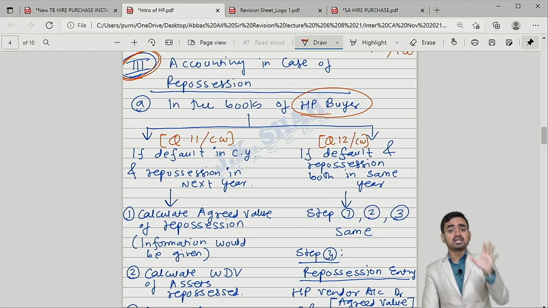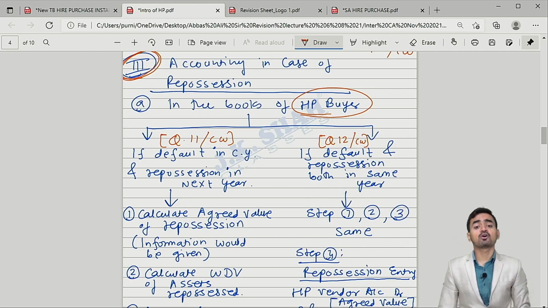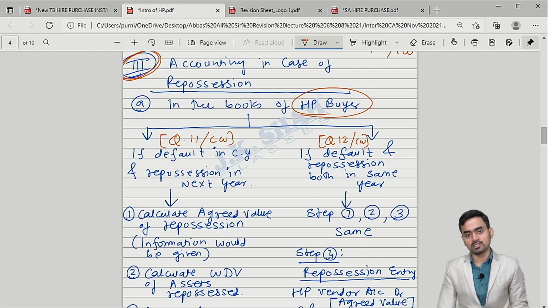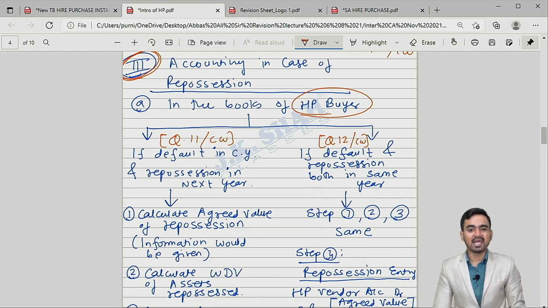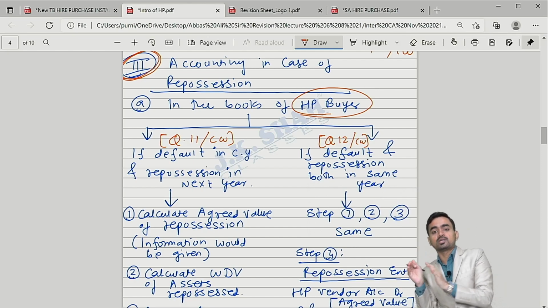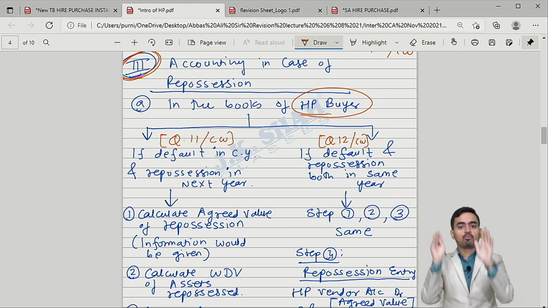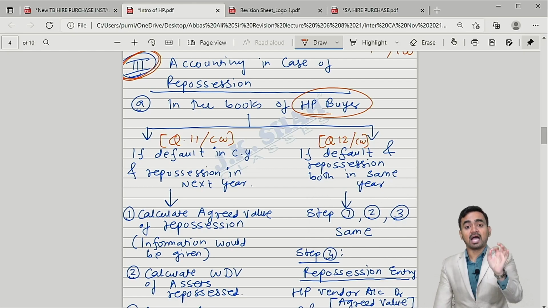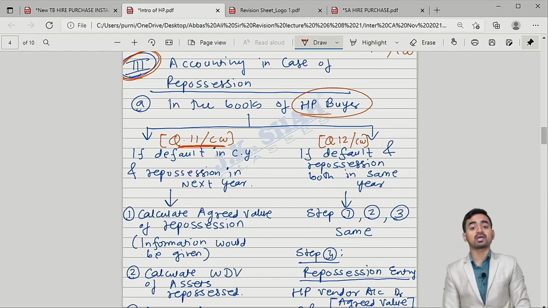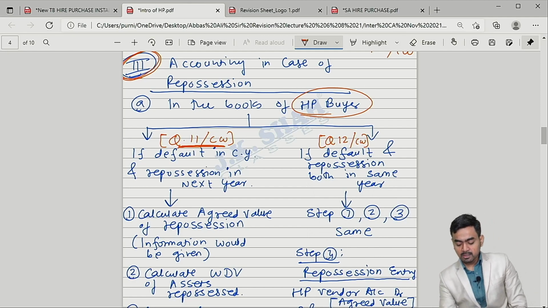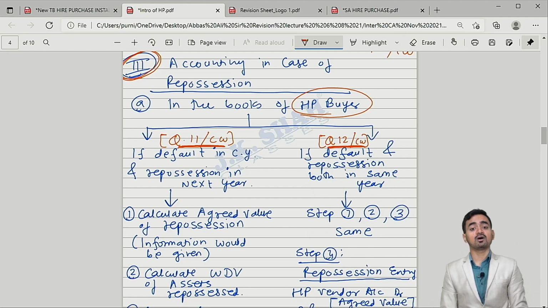Number one, default happened in the current year but repossession in the next year. What is the meaning of default? Buyer did not pay the installment amount. So default in current year but repossession in next year. And what is the second situation? Default and repossession both in the same year. Okay, I have given you the reference on the screen. Please check. Question number 11 of classwork you can refer for default in current year, repossession in next year. And question number 12 of classwork you can refer for default and repossession in the same year.